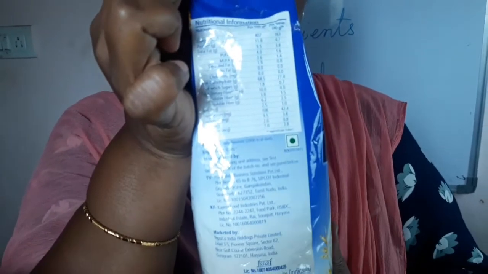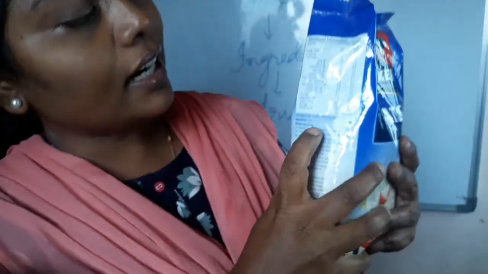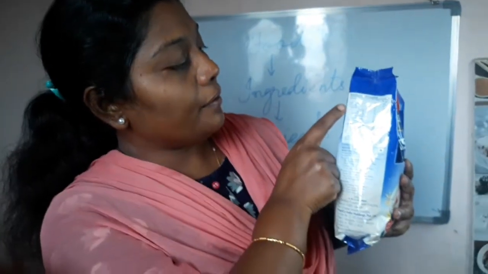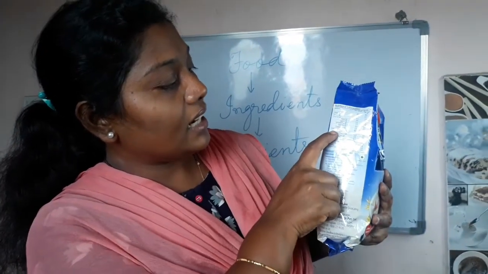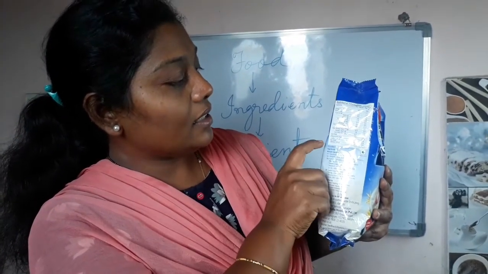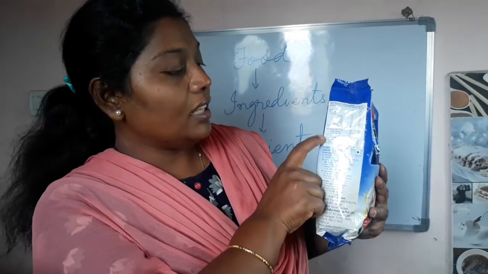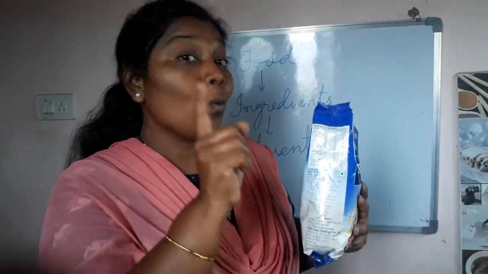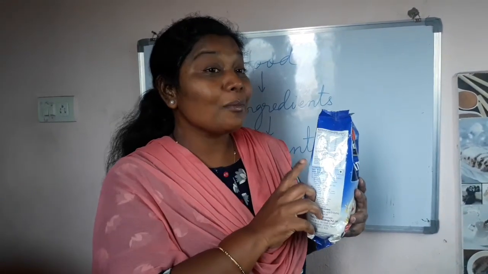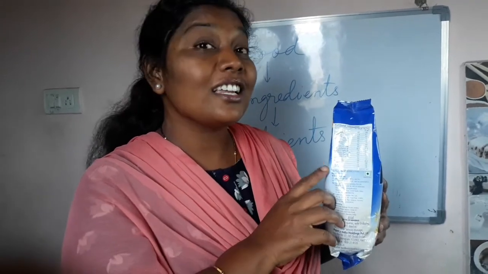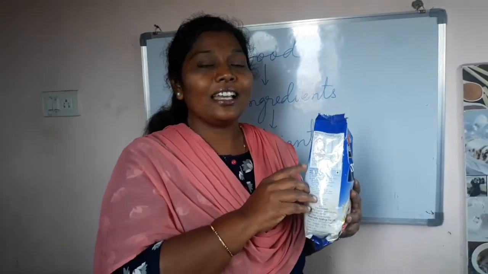What is it containing? Fats, proteins, carbohydrates, iron, magnesium, sodium, zinc, selenium. These are, sorry, not vitamins, these are the minerals. These minerals are also present in this food item.